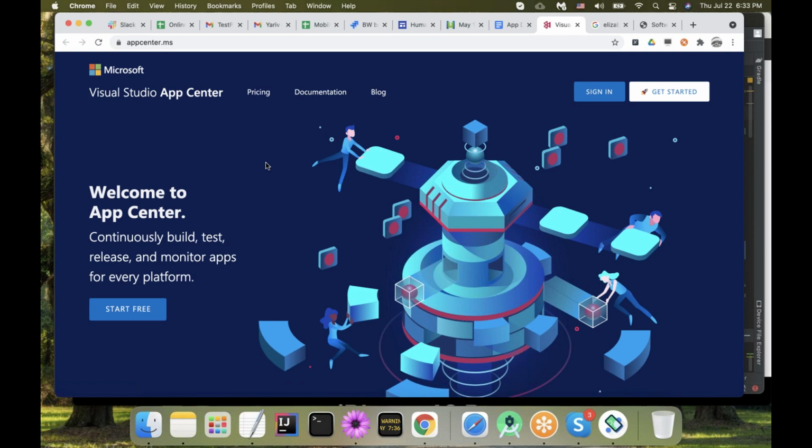I can only tell you that it's just a website, and if I need to get my iOS testing build, I will log in to this website from my phone, and I will go to my project directory, and there will be a bunch of links for different versions sorted by date. My latest will be on top, the link to the app I need to download. I will tap this link from my phone, and the app is going to get downloaded to my device. That's as simple as it is.